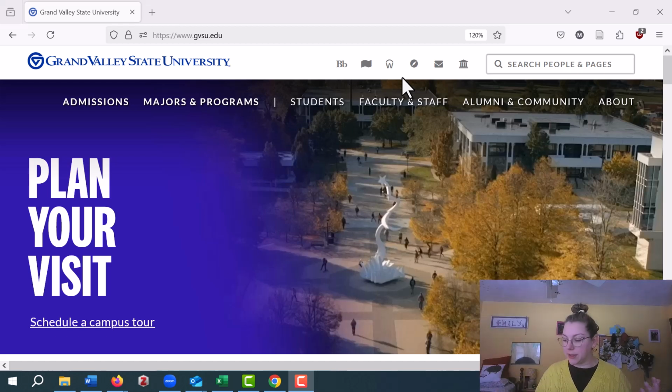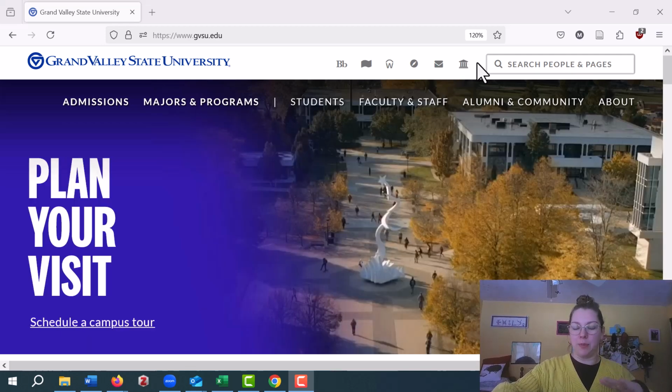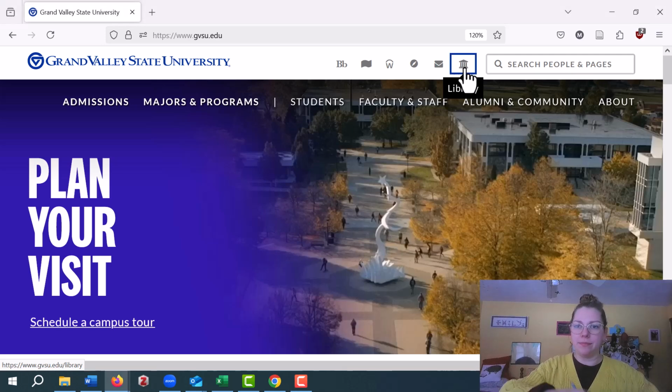So I'm going to start with the library because I'm a librarian and that's my thing. To get to the library, I'm on Grand Valley's website right now. There's this button right next to the search box at the upper right. It looks like this little Grecian temple building. I don't know why. It's fine. When you hover over it, it says library. So we'll click on that.